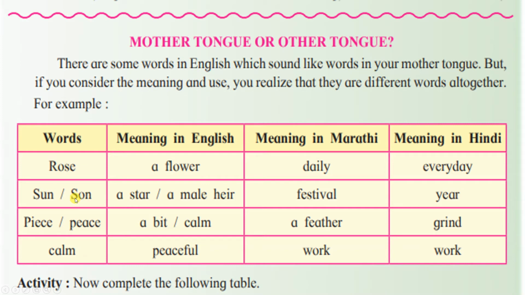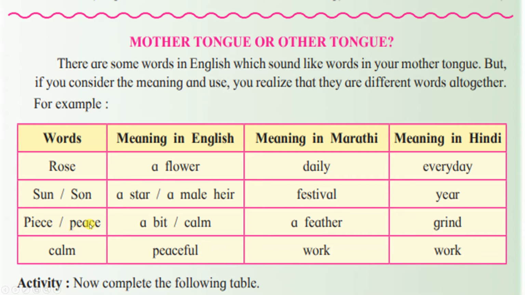Next word is sun. Sun is the star, and another sun in Marathi means festival, and sun in Hindi means year.